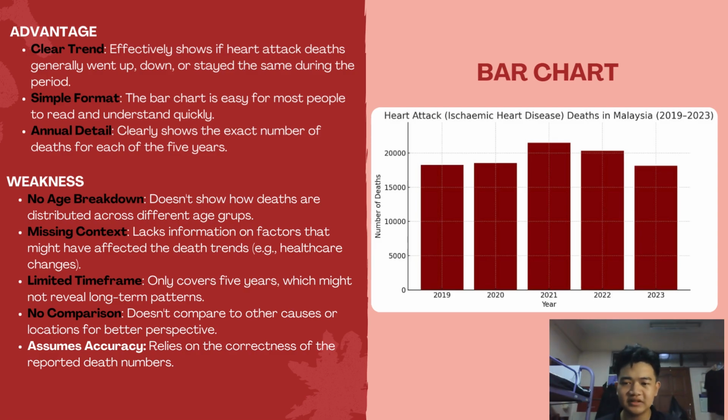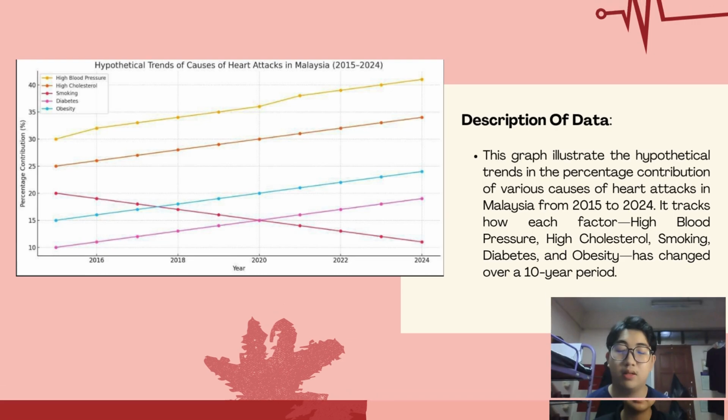The weakness of this bar chart is, first, no age breakdown: it doesn't show how deaths are distributed across different age groups. Missing context: it lacks information on factors that might have affected the death trends. Limited time frame: it only covers 5 years, which might not reveal long-term patterns. No comparison: it doesn't compare to other causes or locations for better perspective. And lastly, assumed accuracy: it relies on the correctness of the reported death numbers.